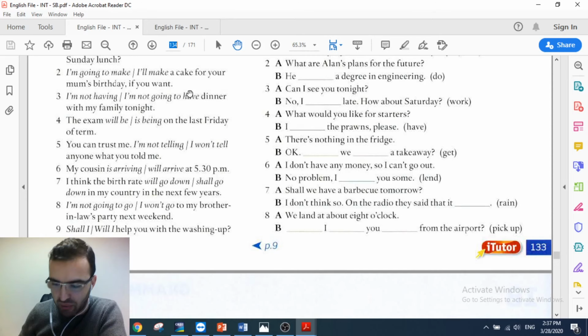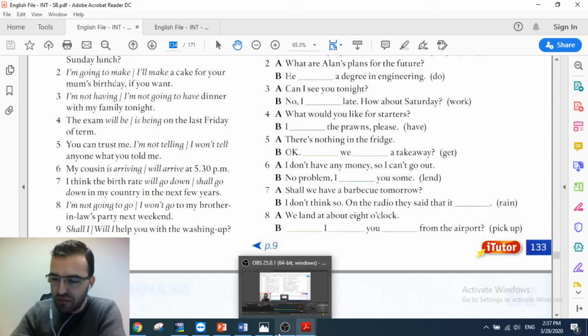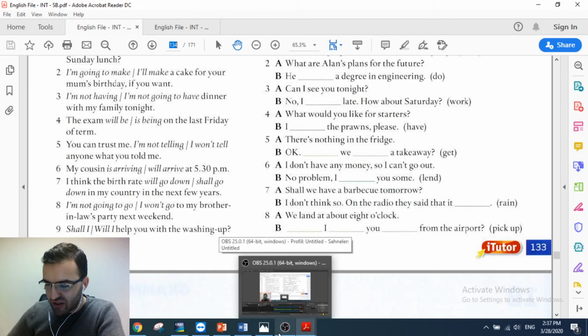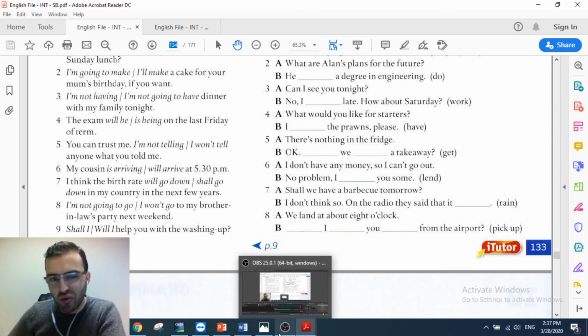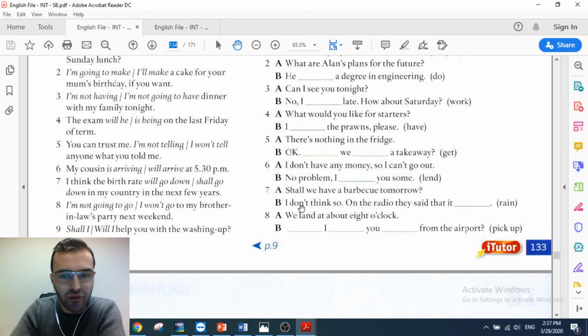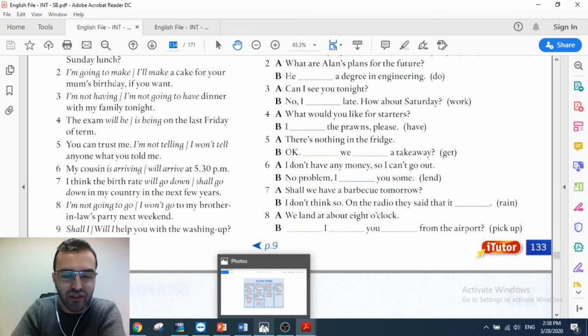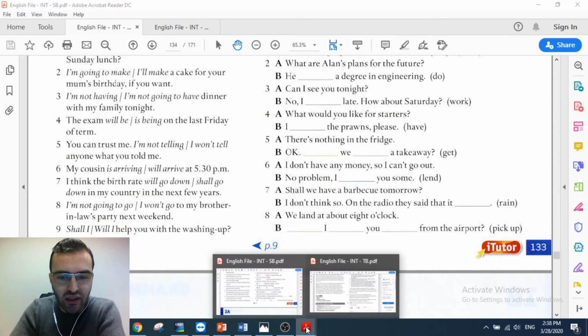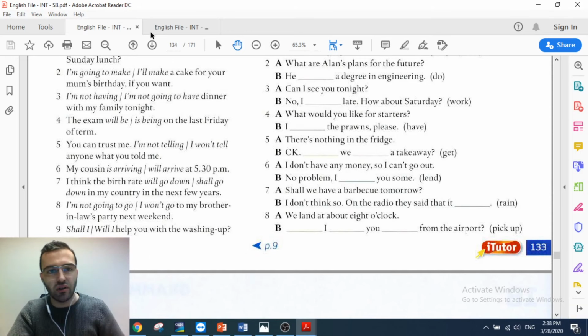Now we will continue with something different. As I mentioned at the beginning of the session, because we are going to continue with the book, I'm going to use the book of intermediate to talk about various kinds of vocabulary and grammar. As I mentioned earlier, here we have the book and we will go through it.